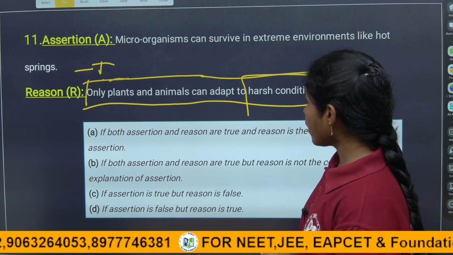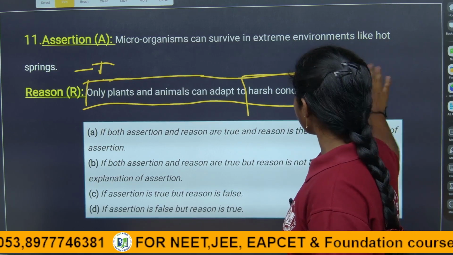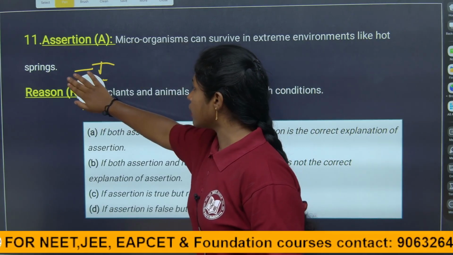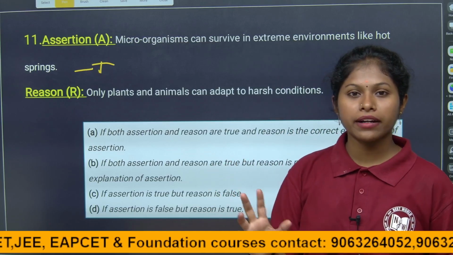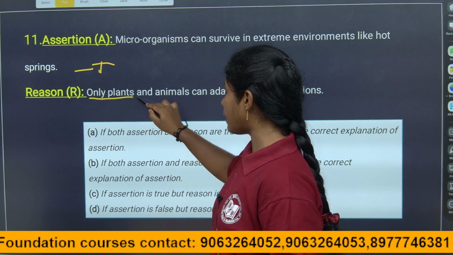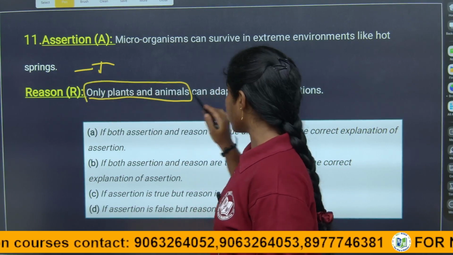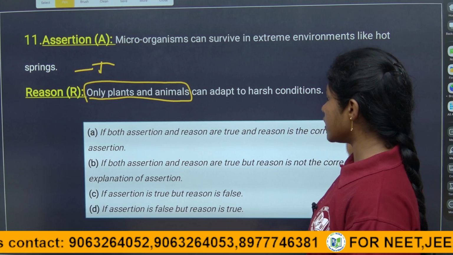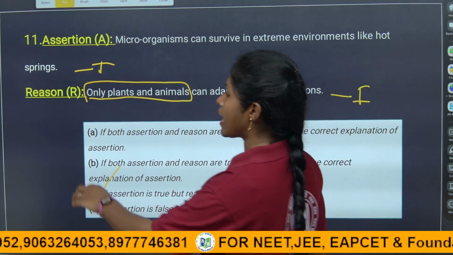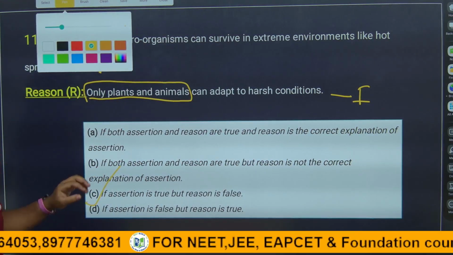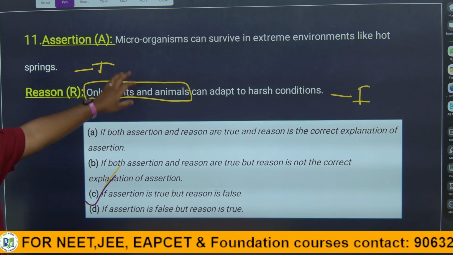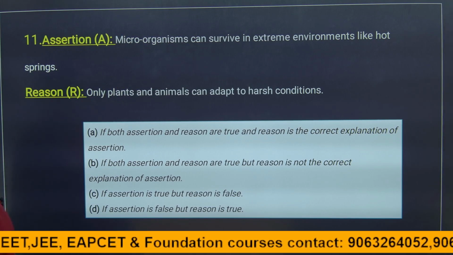Because why, children? Bacteria can adapt to harsh conditions. The cell wall, according to the environmental conditions, protects the genetic material. So saying only plants and animals is an absolutely wrong statement. Here the reason is false. So the assertion is true and the reason is false. According to this question, the answer is C, children, because the assertion is true and the reason is false. So for the 11th question the answer is C.